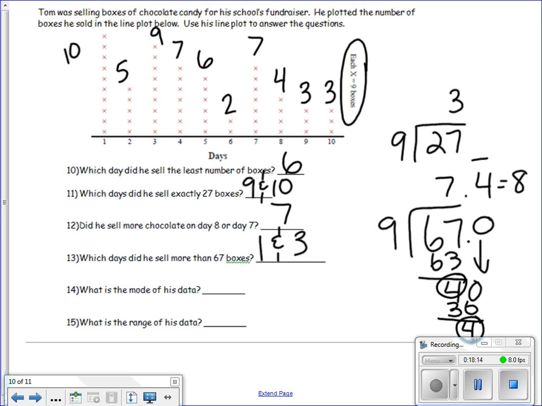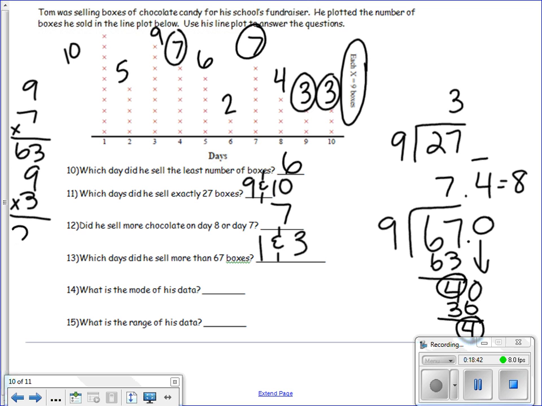Number 14, what is the mode of his data? Well, the mode is the number that appears most often. So I can see here that I have 7 twice, and I have 3 twice. But remember, each X represents 9 boxes. So we need to figure out how many boxes of chocolate this was. So we need to do 9 times 7 and 9 times 3. 9 times 7 is 63, and 9 times 3 is 27. So our answer is 63 and 27.